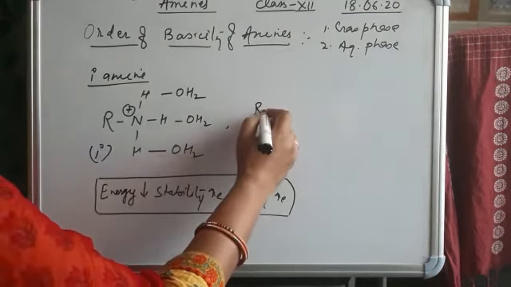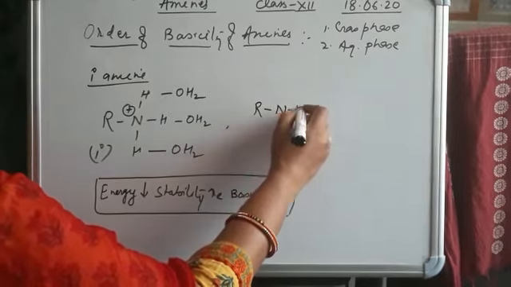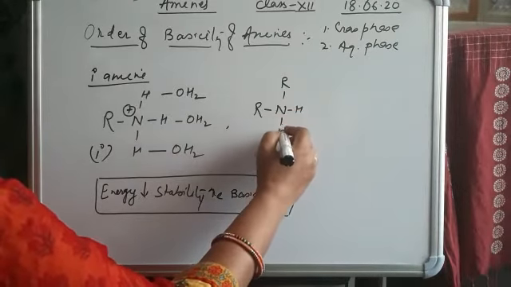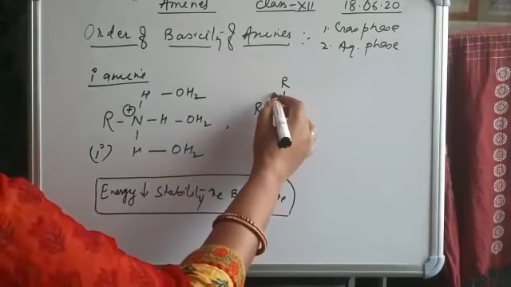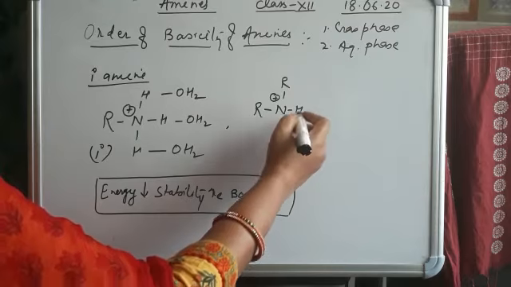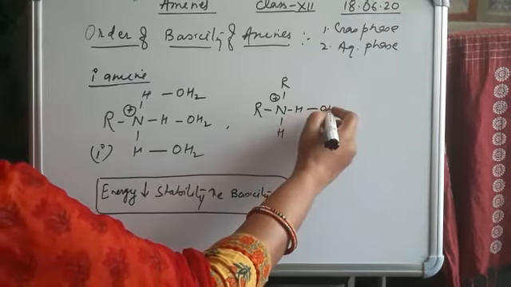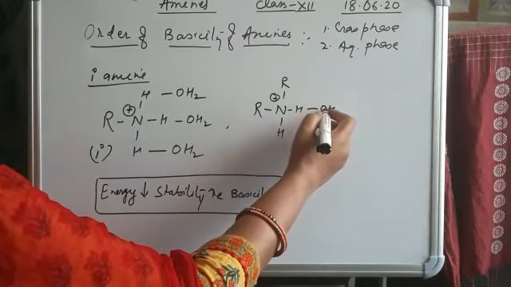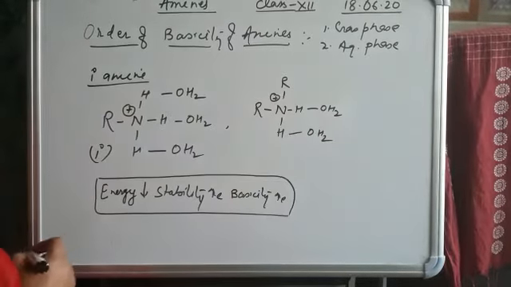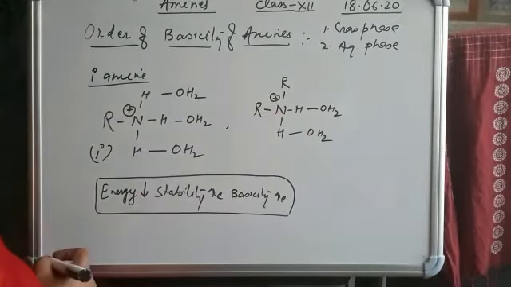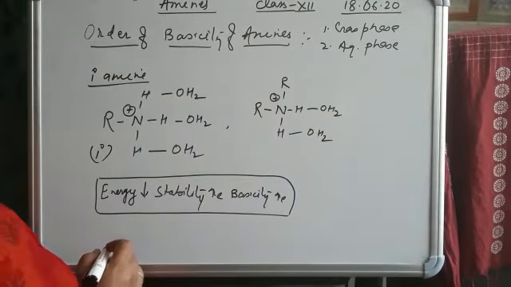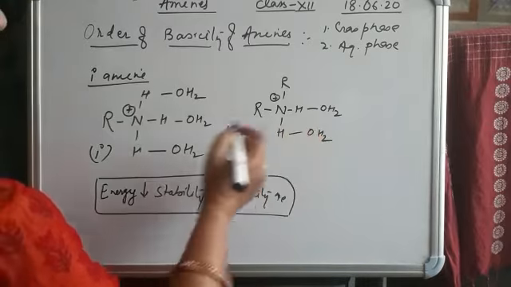Now we see the 2-degree amines. 2-degree amines, when dissolved in water, form 2 bonds with water molecules. They have only 2 hydrogens, so they are surrounded by 2 water molecules, so less energy is released.